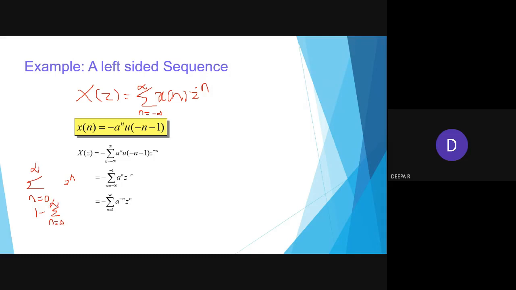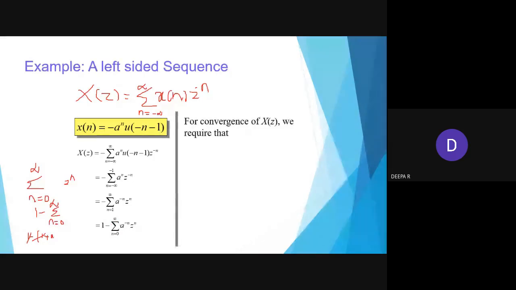So in that condition, I will be getting the first term as 1 minus of 1 plus a z inverse plus, like that it keeps on going, right? Then this minus this, 1 and 1 get cancelled. For that they have included 1 minus summation n equal to 0 to infinity a power minus n z power n.